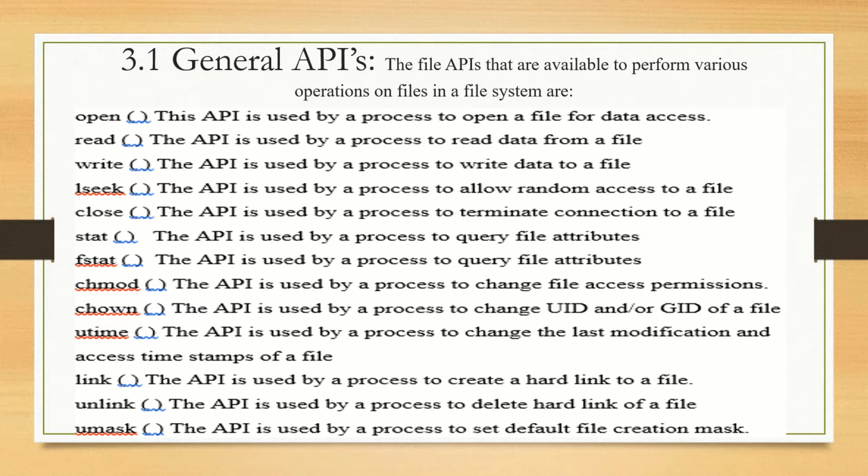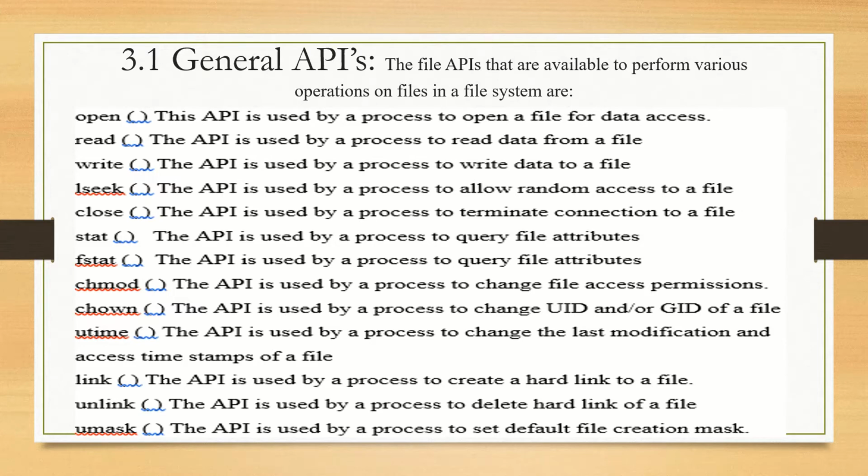Nothing but after execution of a file, you need to modify the existing file. Then you go for using this API to change the last modification of the existing file and also overwrite the previous timestamp with a new timestamp of the corresponding file. Then the link API is used by a process to create a hard link to a file. And the unlink API is used by the process to delete a hard link to a file.